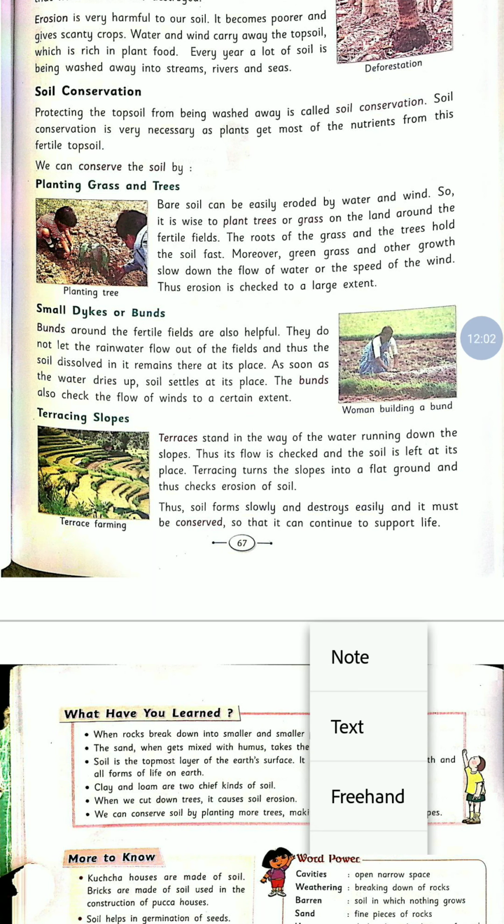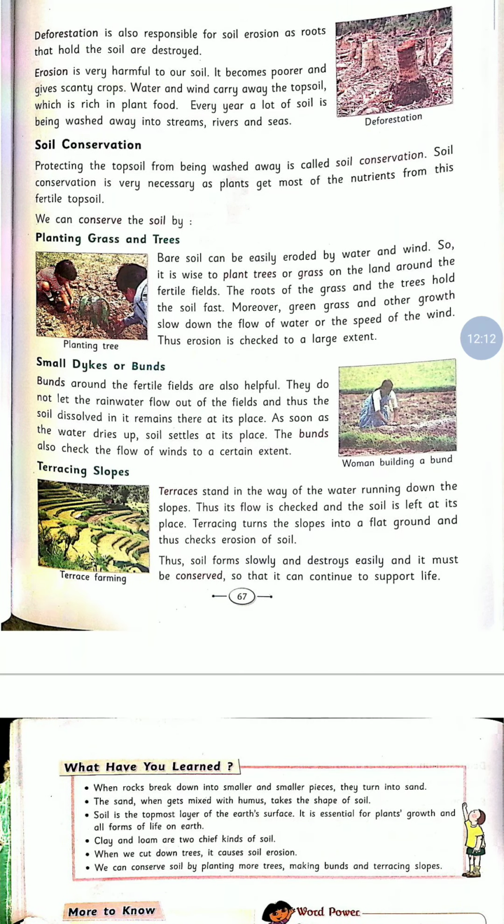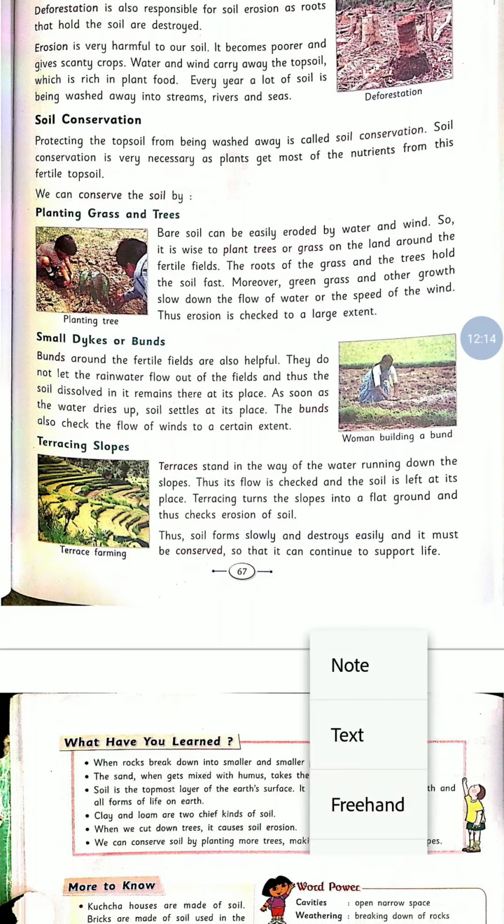Barren soil can be easily eroded by water and wind, so it is wise to plant trees or grass on the land around the fertile field. The roots of the grass and the trees hold the soil fast. Moreover, green grass and other growth slow down the flow of water and the speed of the wind. Thus, erosion is checked to a large extent.